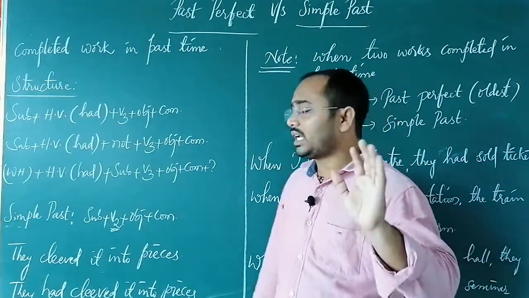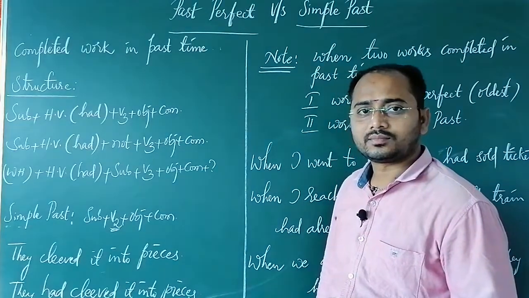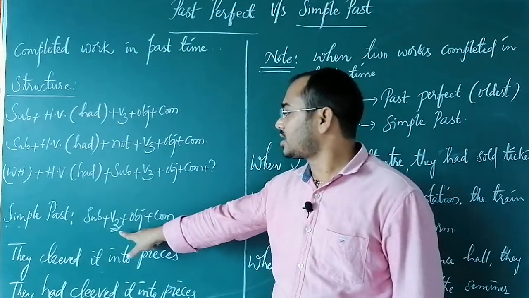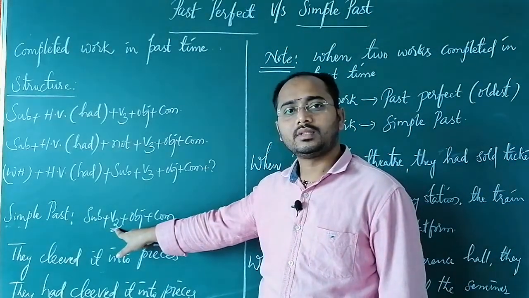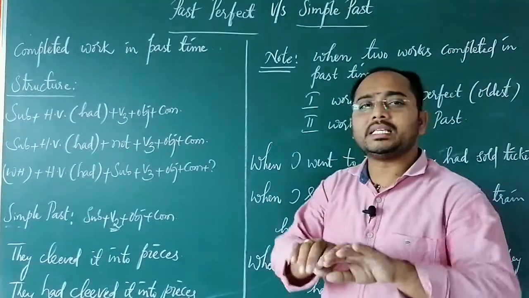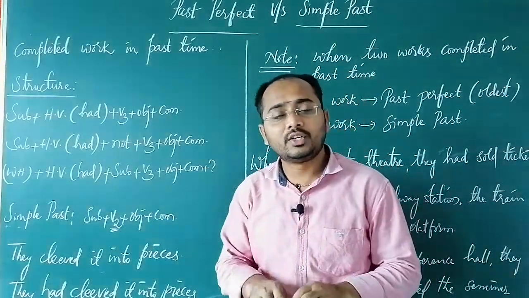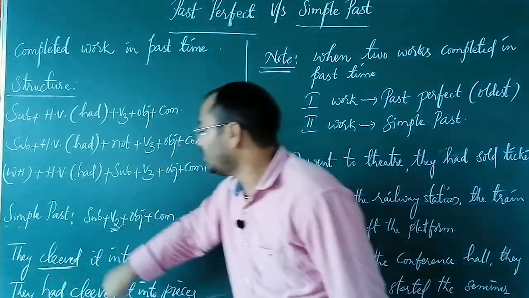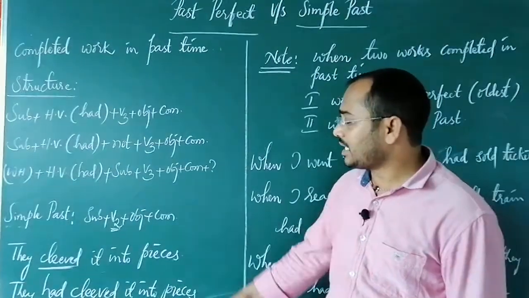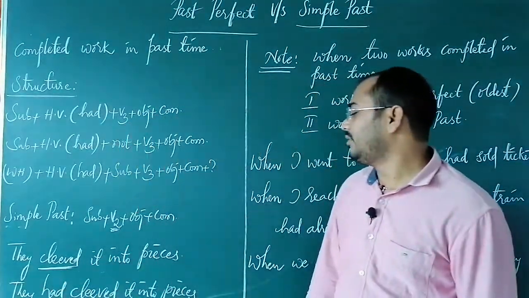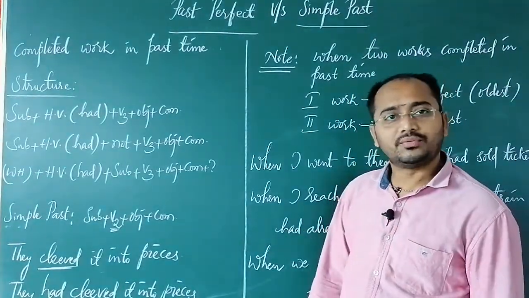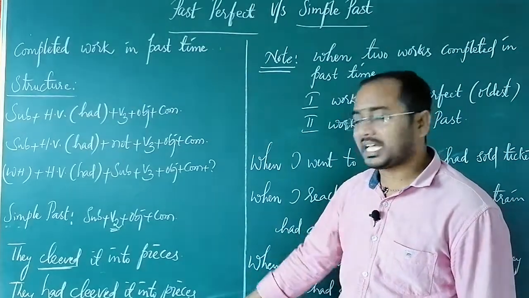And I hope you have remembered the simple past. Already we explained in the past video. Simple past means completed work and the structure is V2 form. Here is an example: They cleaved it into pieces. So as we have V2 form here, we need to think it is a simple past. Same example: they had cleaved it into pieces. Both examples are different. It is simple past, it is past perfect.